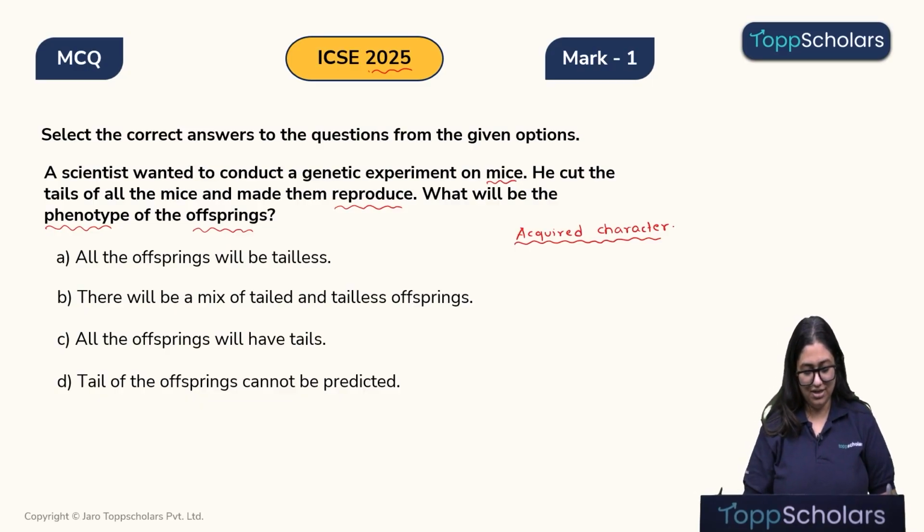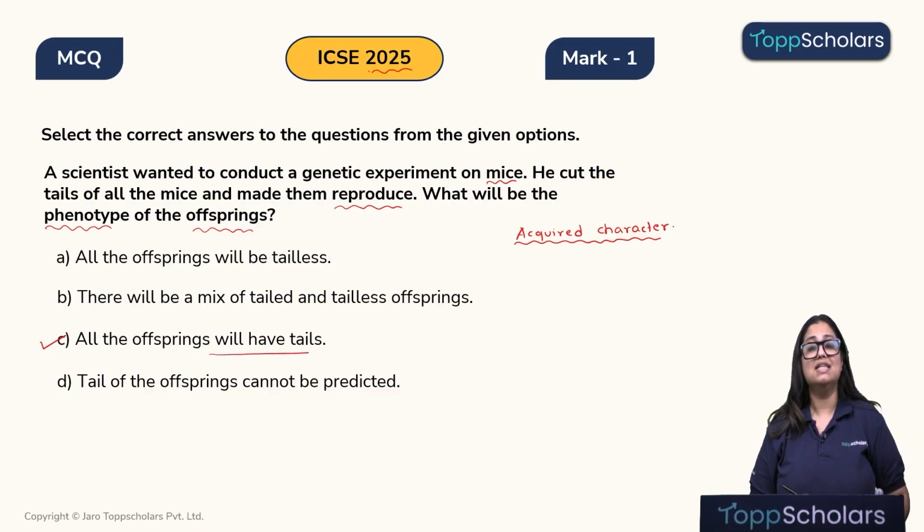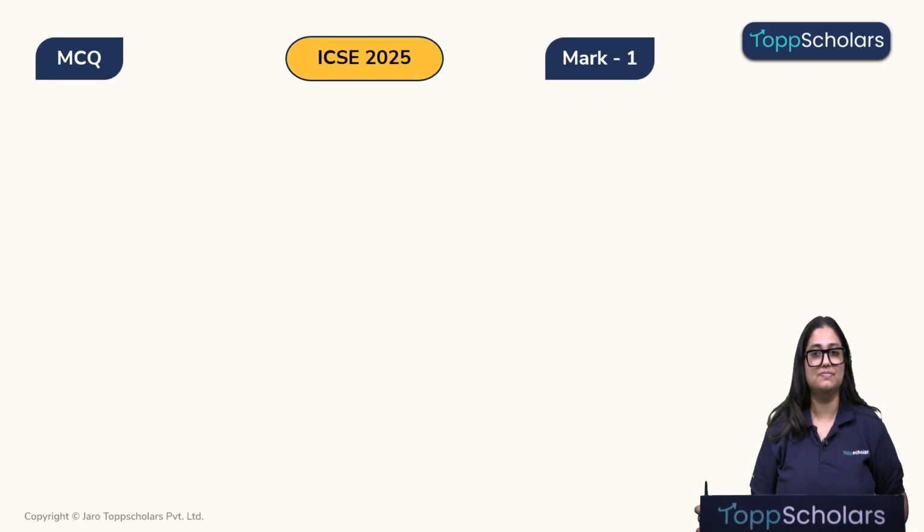Therefore, children, all the offsprings of this mice will still have tails because acquired characteristics are not passed on to the next generations. Alright. Therefore, the correct answer here will be option C. Okay. Let's move on to the next question.